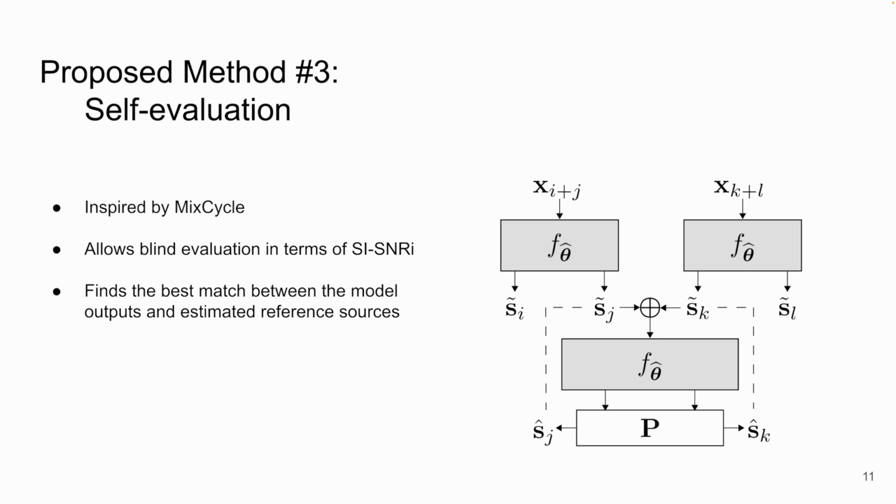Inspired by MixCycle, we also propose a blind evaluation method that estimates SI-SNRi without requiring access to reference sources. We take a trained model f theta hat and use it to produce estimates of the reference sources. Then we generate new mixtures using the estimated reference sources originating from different mixtures and separate them once more using the model. We find the best match between the model outputs and estimated reference sources to calculate SI-SNRi.